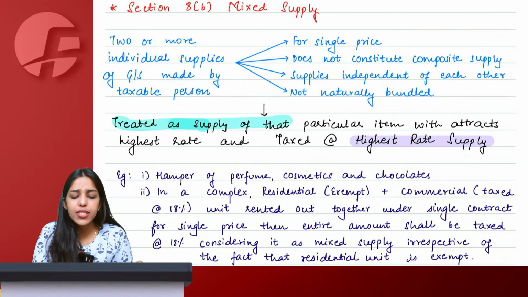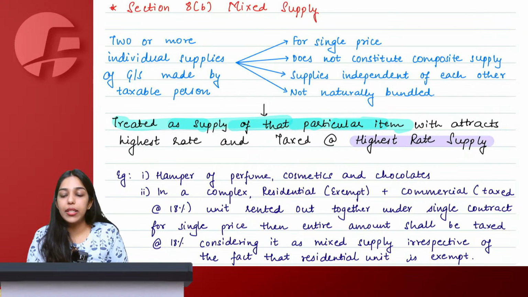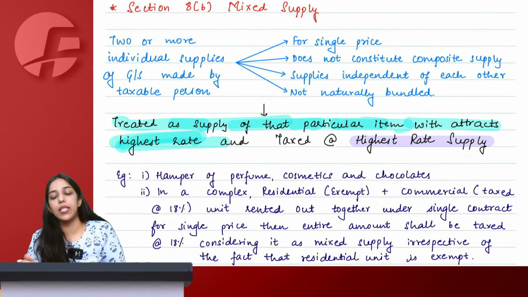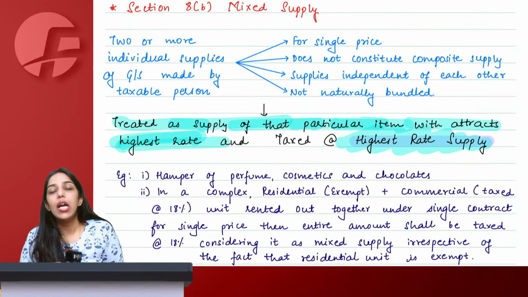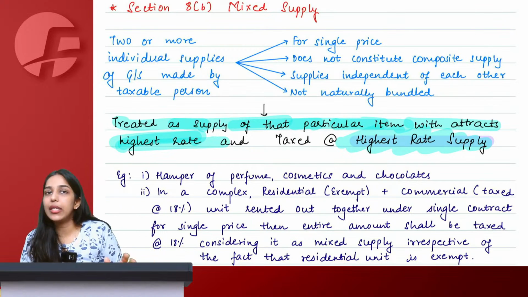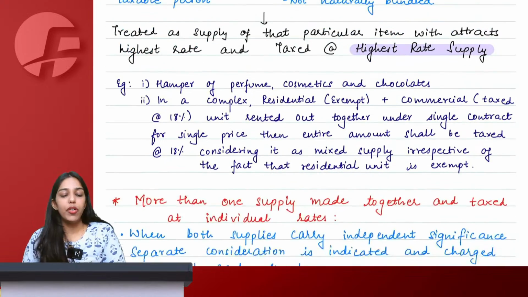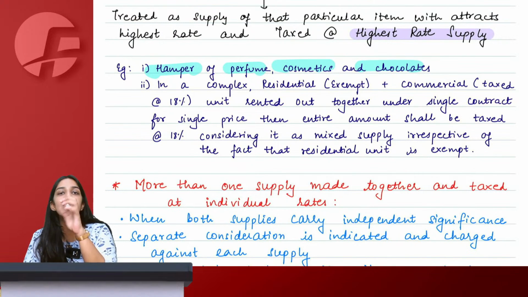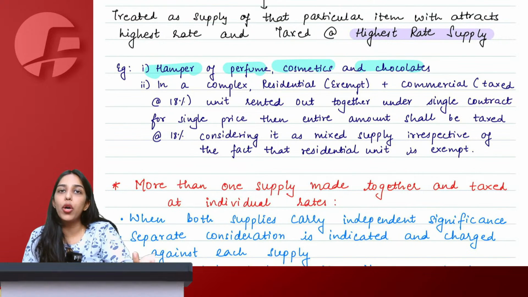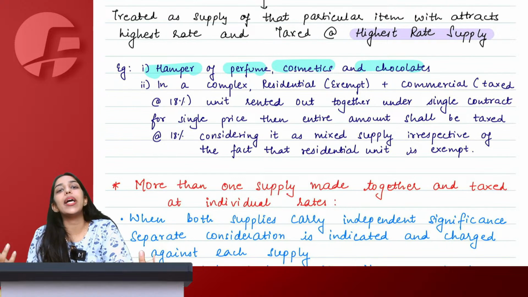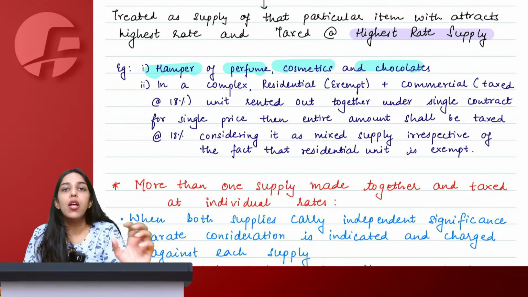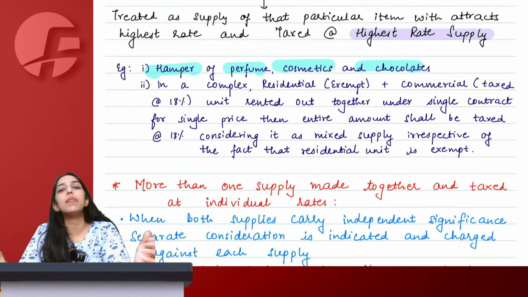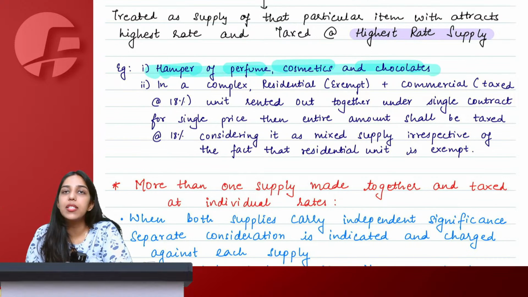So this is treated as supply of that particular item which attracts the highest rate, and the entire combo of mixed supply is taxable at the highest rate of supply that can be applicable. For example, you are making a hamper of perfume, cosmetics, chocolates. Each item individually is important, and there is no such natural bundle that chocolate has to be supplied along with perfume only. They can very well be separately supplied, therefore this is a mixed supply.